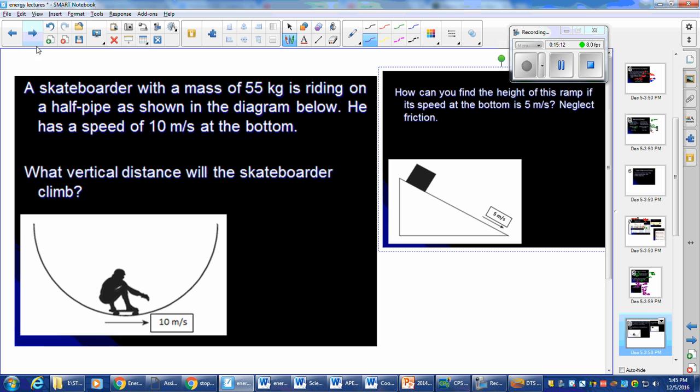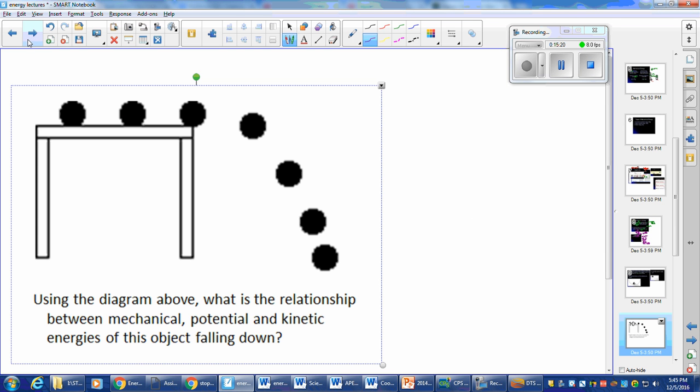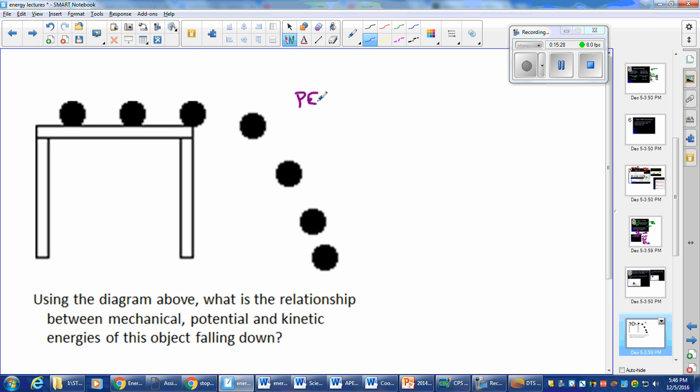Let's speed this up a little bit. So the skateboarder is going to have a very similar problem. I won't go over that one because you kind of know the basics from doing the problem we just did. You know the relationships. Try to look through this and see if you can link the relationships we just talked about. Where is potential energy the greatest? Where is kinetic energy the greatest? And where are they equal? At what single point is my gravitational potential energy going to be equal to my kinetic energy?